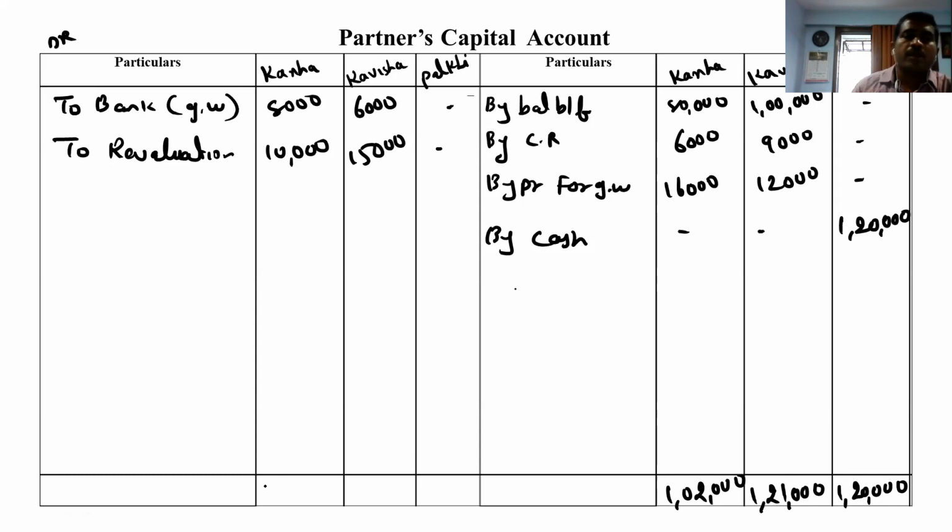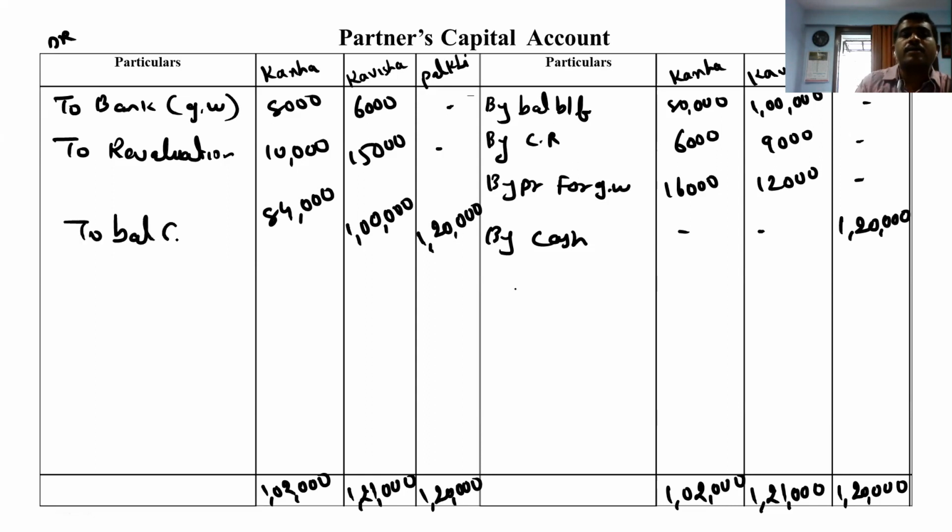Make the total here 1,02,000, 1,21,000, 1,20,000. Now deduct it. 1,02,000 minus 18,000, we get 84,000. 1,21,000 minus 21,000, we get 1 lakh. 1,20,000.